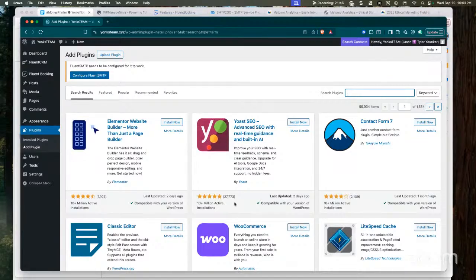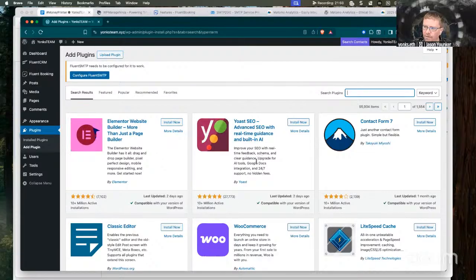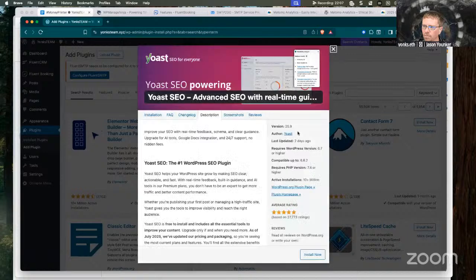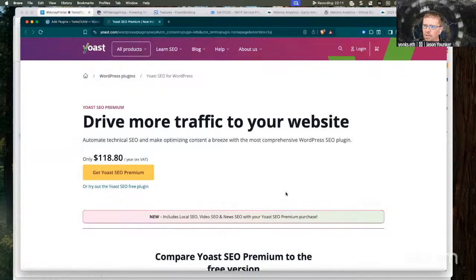Are we looking for GEO also, or SEO only? Well, it does say upgrade for AI tools, and this is a conversation that I was having. For those people, GEO, generative engine optimization, is one of the reasons that I think it would be worthwhile. Let me look at the more details. So, plugin homepage.